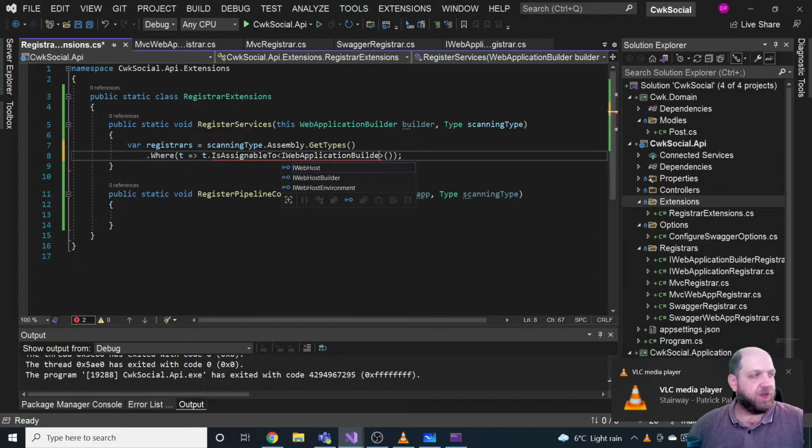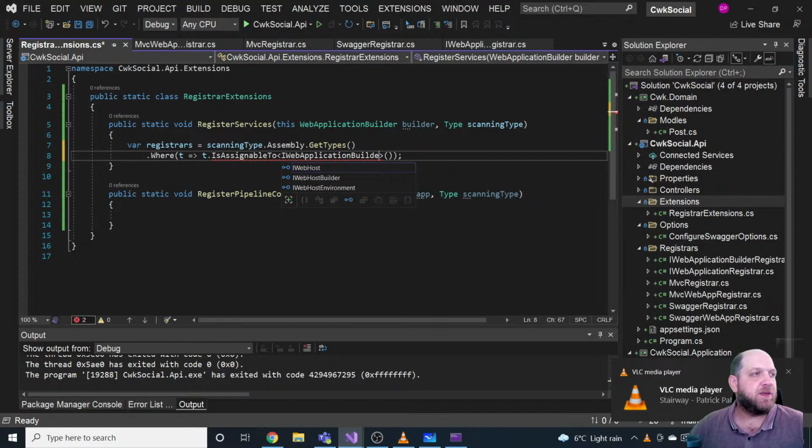So I guess we can extract this in a private generic method. It would be private static, returning an enumerable of T, and let's call it GetRegisters of T, of course, because we have to specify exactly for which types we actually want to have that.